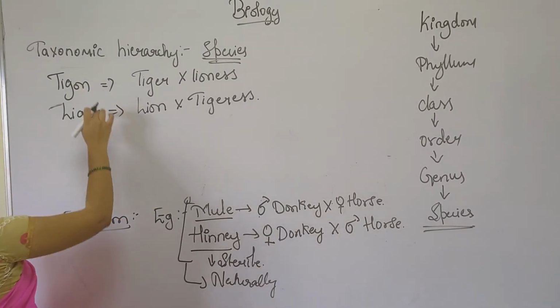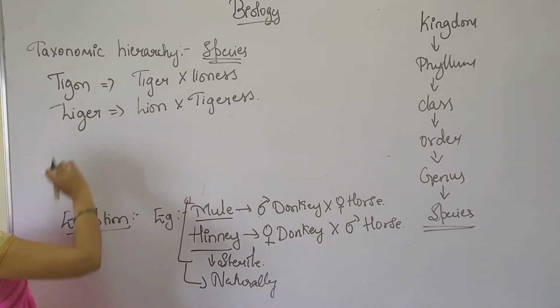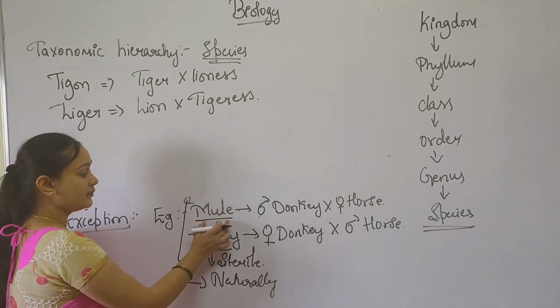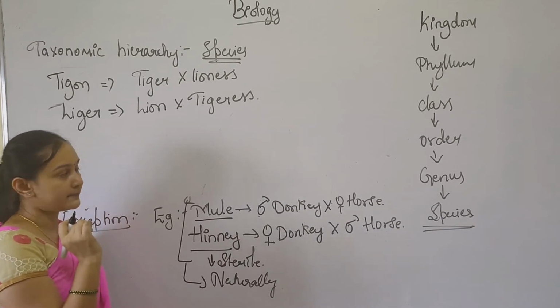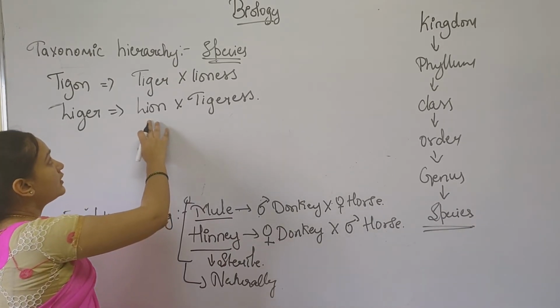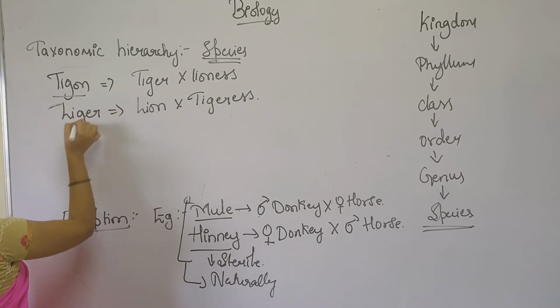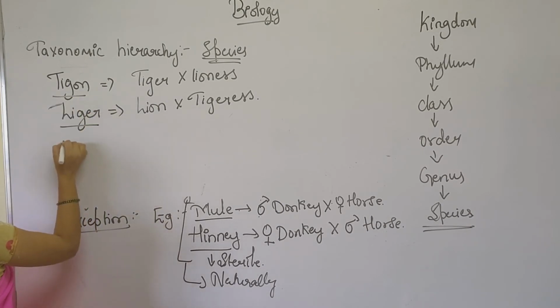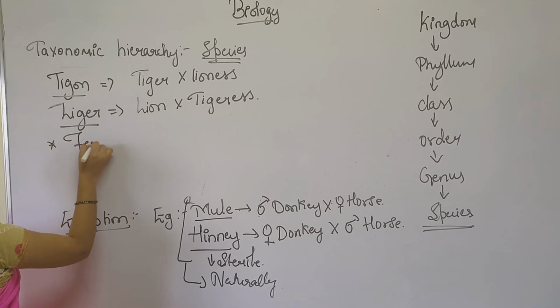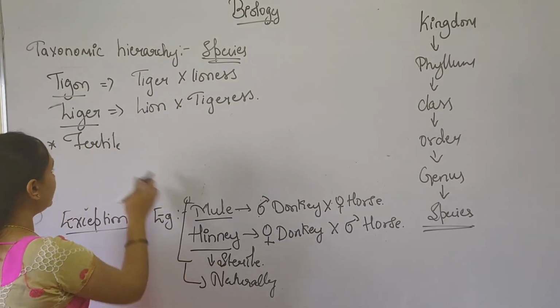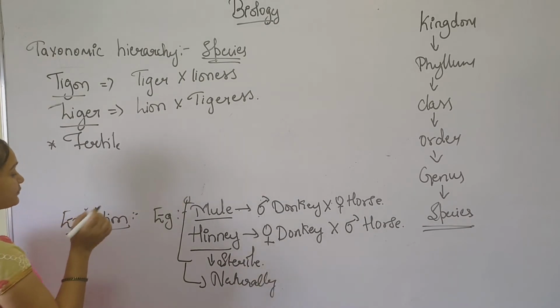Now these two, the tigon and the liger, are hybrids, as in the mule and hinny, right? But they are fertile in nature, exactly the opposite of this. So this one is sterile, whereas this is fertile.